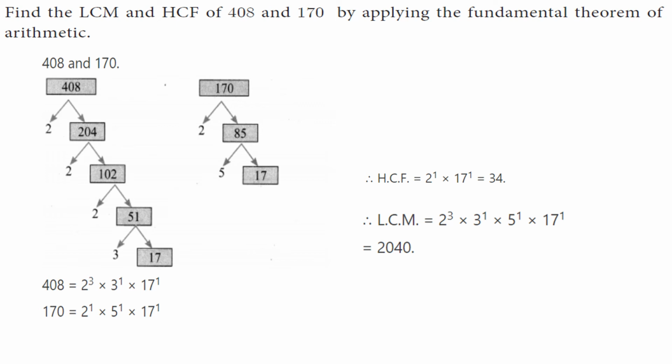And next LCM. So greatest power. Compare: 2 to the power 1, 2 to the power 3, means greatest power is 2 to the power 3 only. You write it. Again 3 to the power 1, 3 into 5 into 17. So that answer is 2040. Therefore HCF is 34 and LCM is 2040.